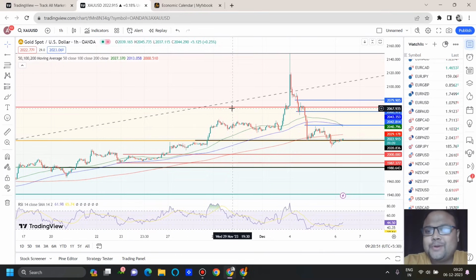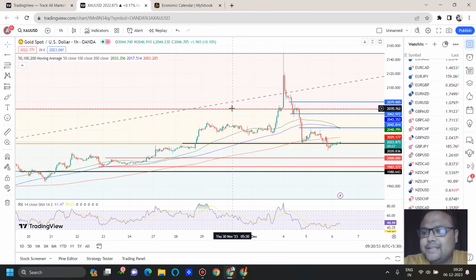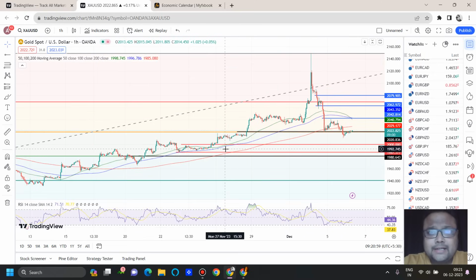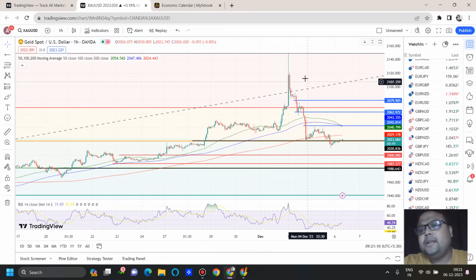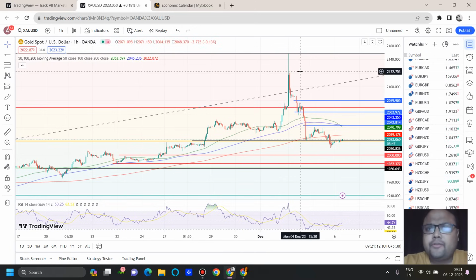Now let's look at the chart of gold. So gold right now is standing at 2022. This is the current market price here. And as discussed yesterday about the possibility of a trend reversal, we can see right now that yes, gold is under pressure and it looks like a trend reversal. Before NFP, it seems that there will be pressure on gold. After NFP, there may be a structural change again, but right now things do not look positive for gold.